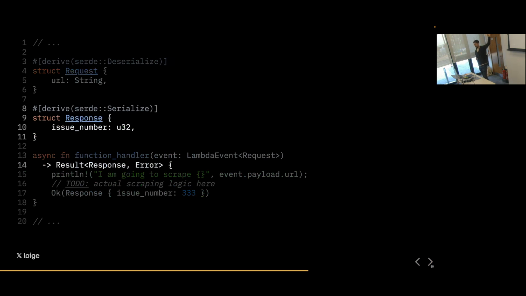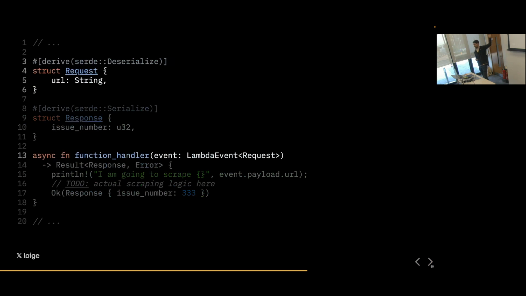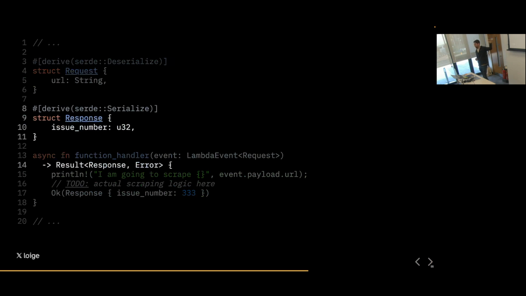Similarly, we can create a struct for the response, and at that point, we can just use in our Lambda function definition these two types as the event and the response type. And the amazing thing is that the Rust runtime understands this library, so it's going to do all the JSON serialization and deserialization for us. So we can just use plain types. We don't have to think about JSON anymore.